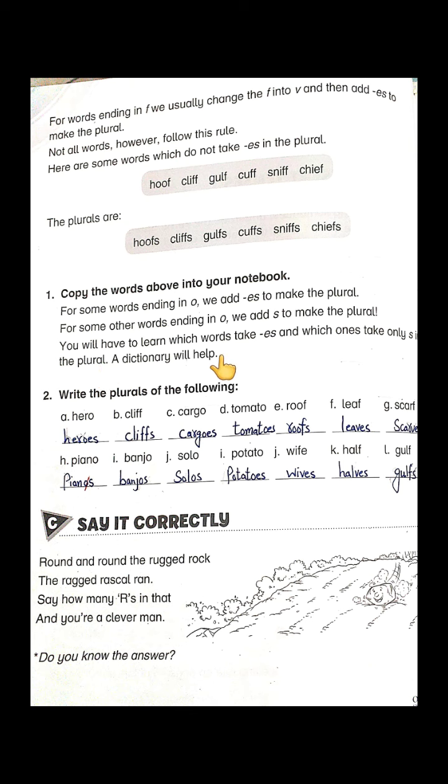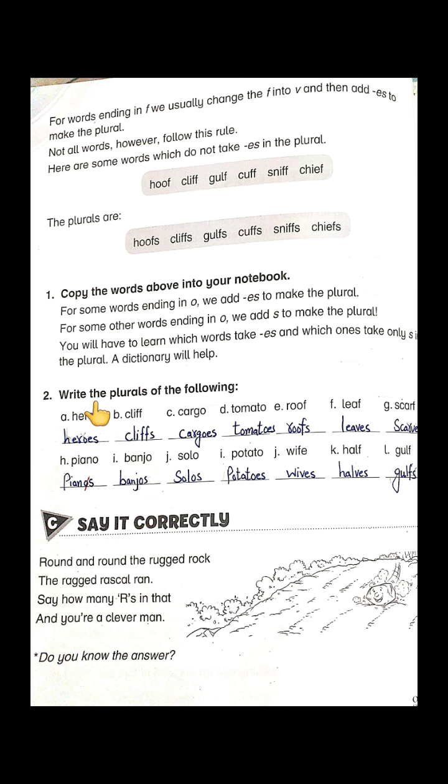You have to keep it in your mind and you don't need to get confused about it. You have to memorize it. Once you learn it, the thing will always be with you. These words will always be with you in all classes, in all stages of your life. So keep in mind where we are adding es and where we are adding only s. Okay? So this is just to know the game of spellings.